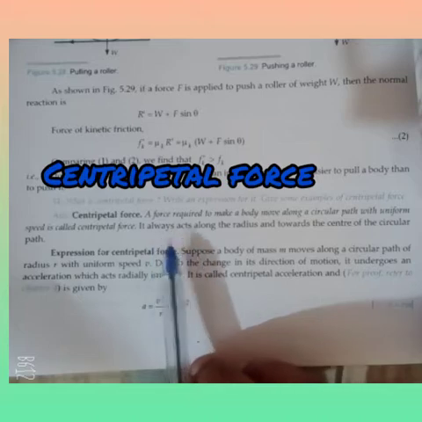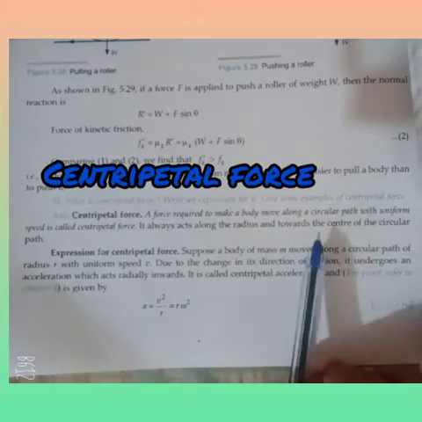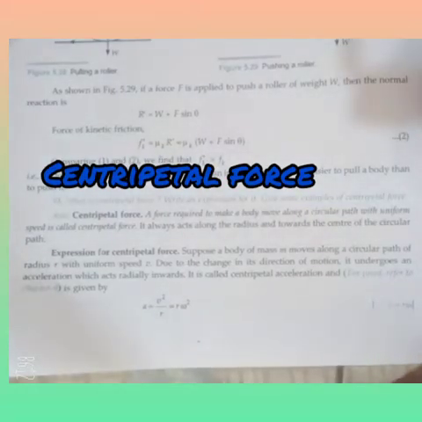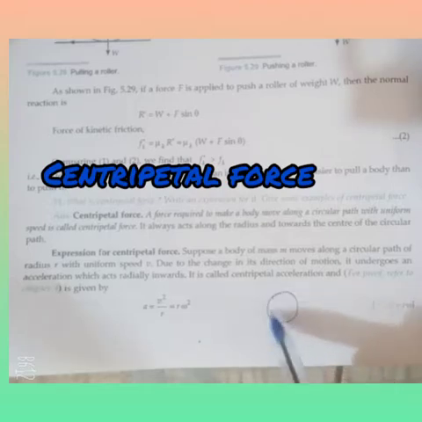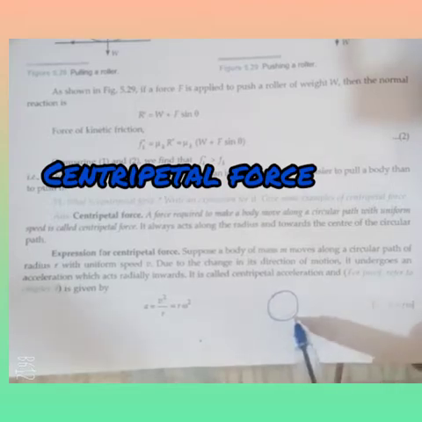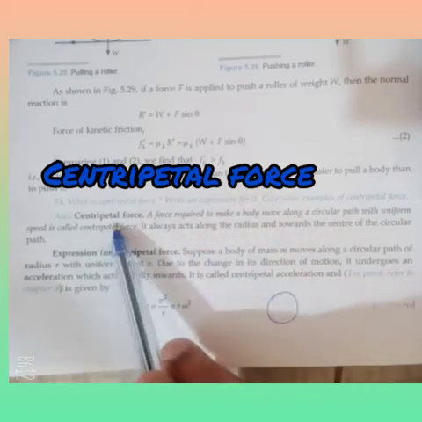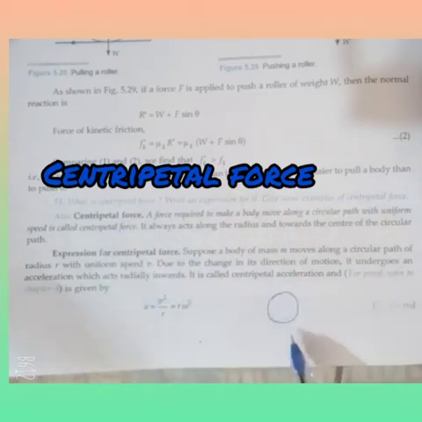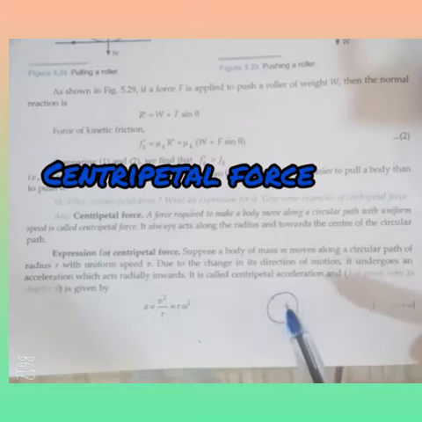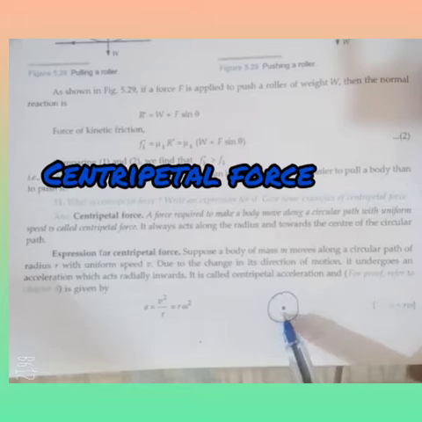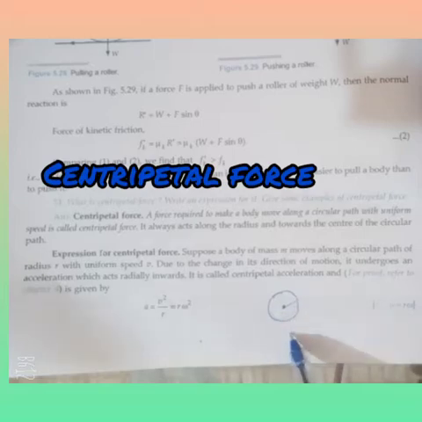This force always acts along the radius and towards the center of the circular path. Suppose a body is moving in a circular path. The force required to make a body move along a circular path, that force we call centripetal force. It always acts along the radius and towards the center of the circular path.